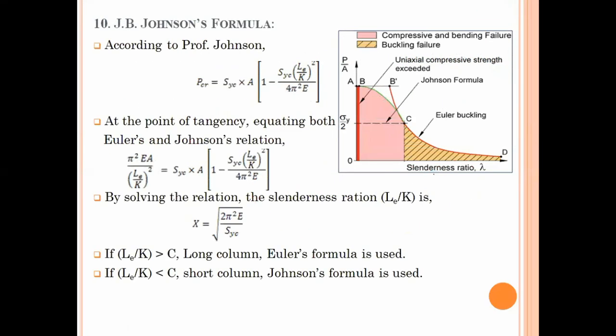One more theory, like Euler's, is J.B. Johnson's formula, which is used for the calculation of the buckling load, or we can say the critical load.